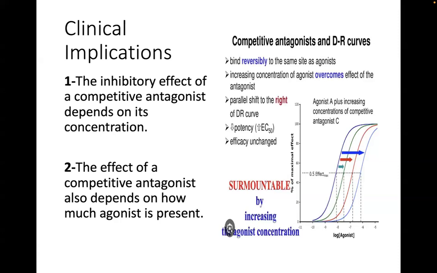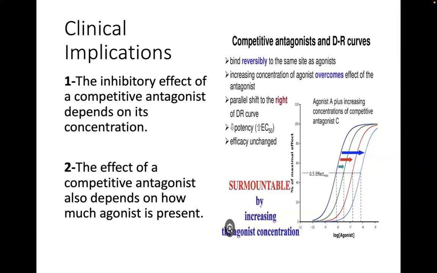So, if you have a lot of competitive antagonist, you may need to give more agonist to surmount its effect, especially when its Ki is low, meaning it has high affinity for the receptor. The degree of antagonism will also depend on how much agonist is present or added into the system.